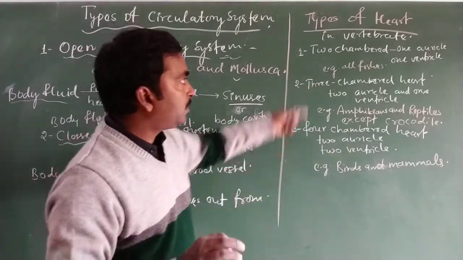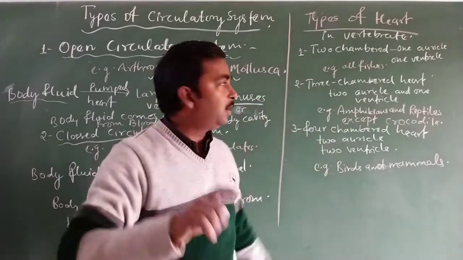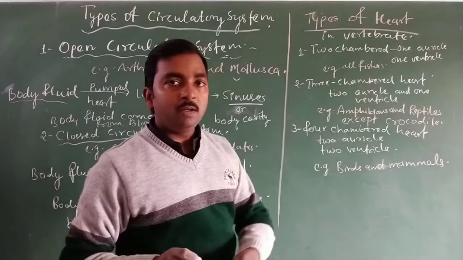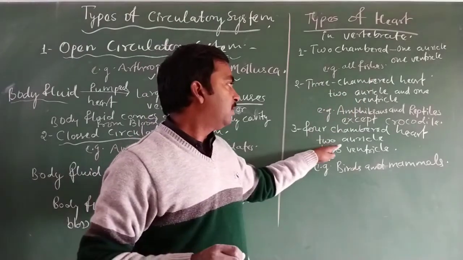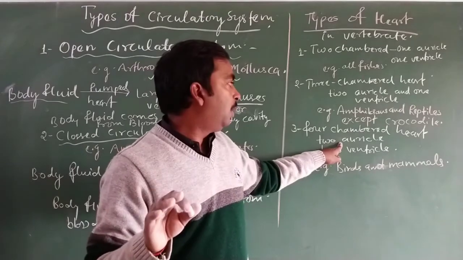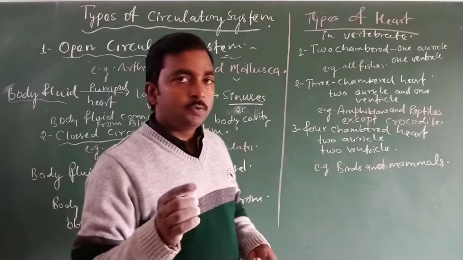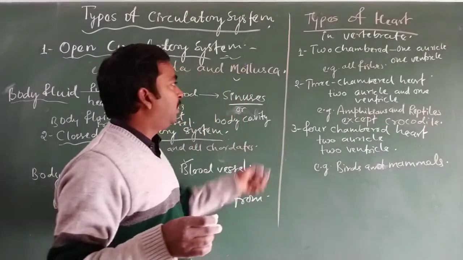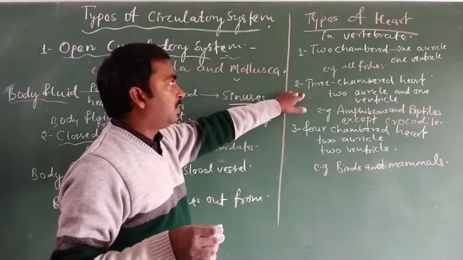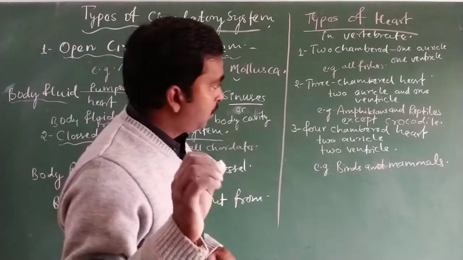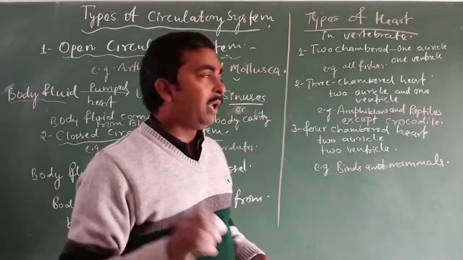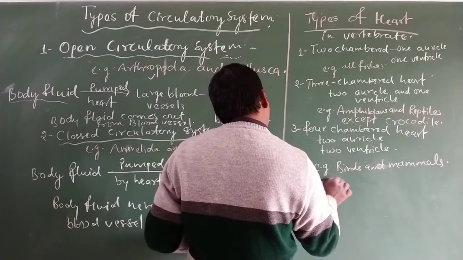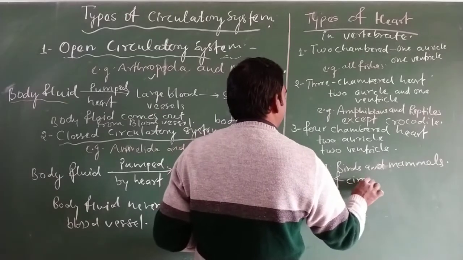So the 2 chambered heart consists of only 1 auricle and 1 ventricle. In 3 chambered heart, 2 auricle and 1 ventricle, and in 4 chambered heart it consists of 2 auricle and 2 ventricle. So these are the different chambers, and on the basis of chambers the heart can be divided into 3 categories: 2 chamber, 3 chamber and 4 chambered heart. So on this basis we will also discuss the type of circulation.